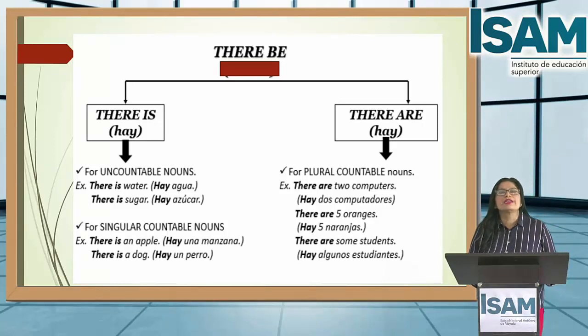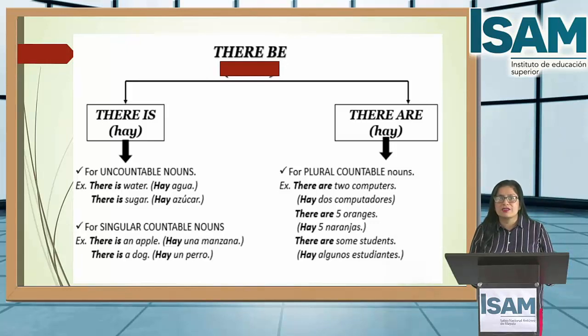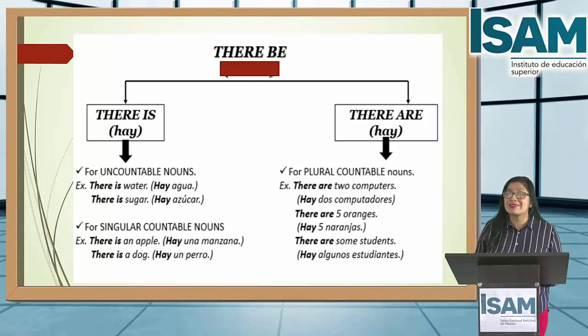Here, example. There is water, hay agua. There is sugar, hay azúcar. It's an uncountable noun. You don't say 1 water, 2 water, 3 water. You don't say 1 sugar, 2 sugar, 3 sugar. Only you mention there is water, there is sugar. And also we use there is for singular countable nouns. Do you remember the last class? There is an apple. Hay una manzana. There is a dog. Hay un perro.